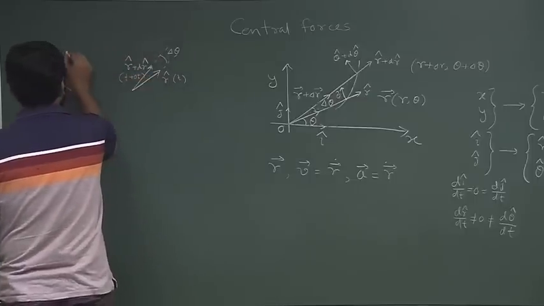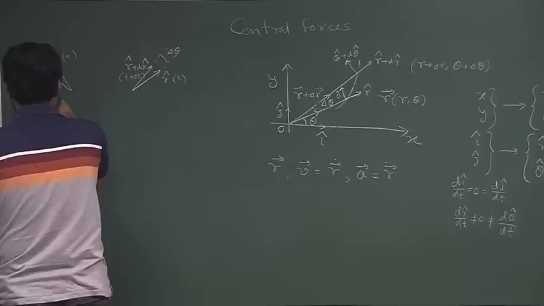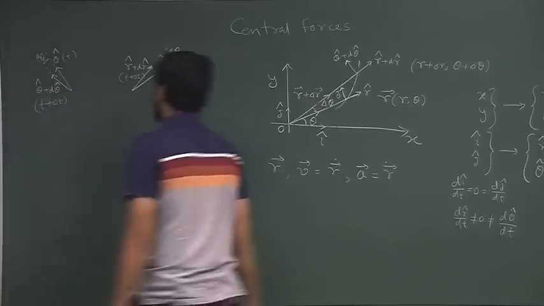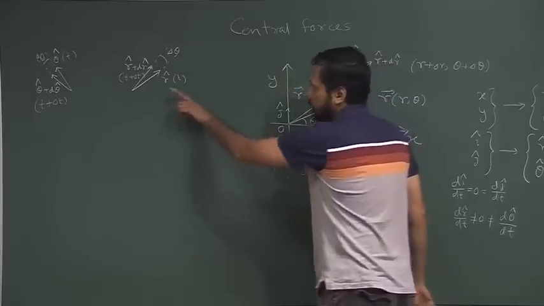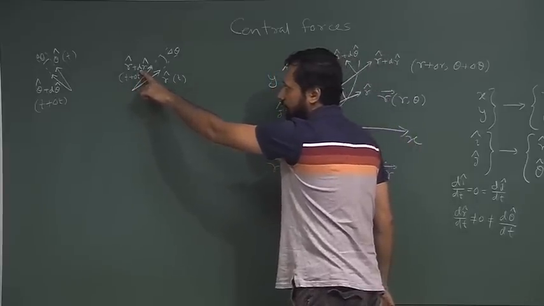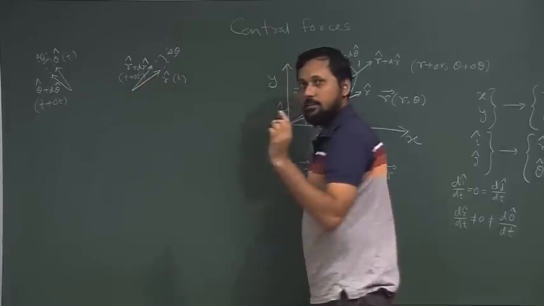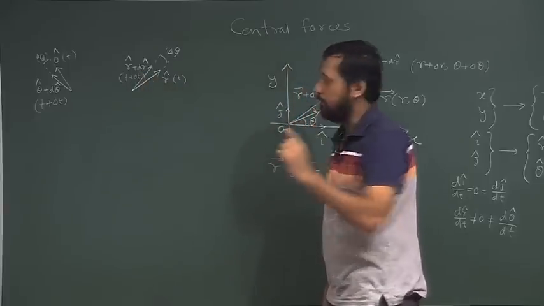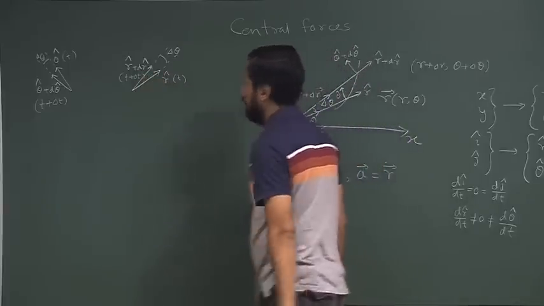Similarly, this is given at time t, this is given at time t plus delta t. So, we have to write an expression for this dr cap, which is the change in this unit vector along r in time delta t.